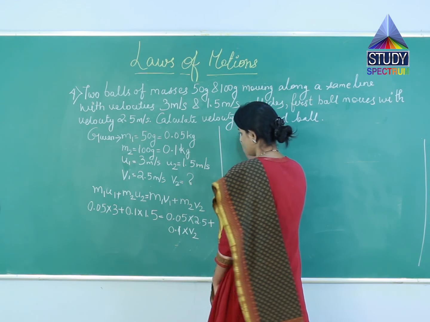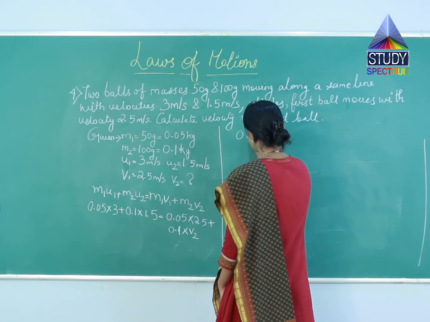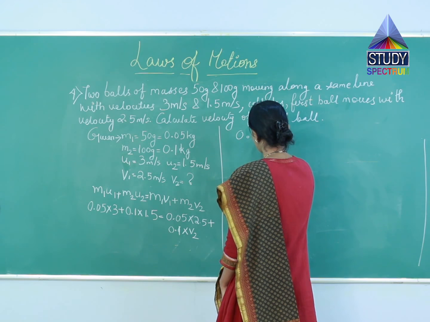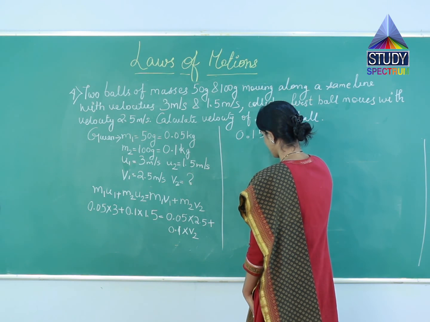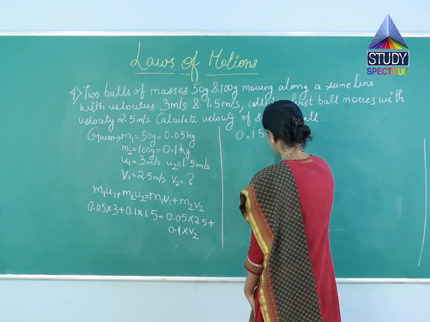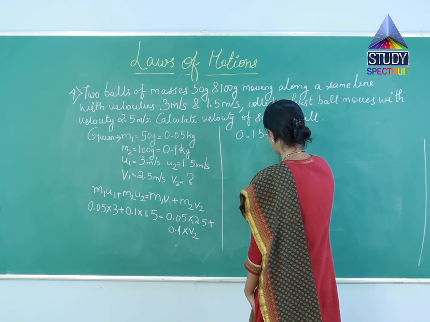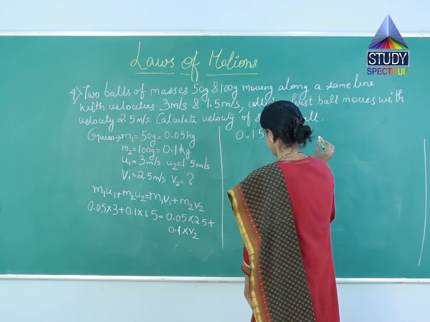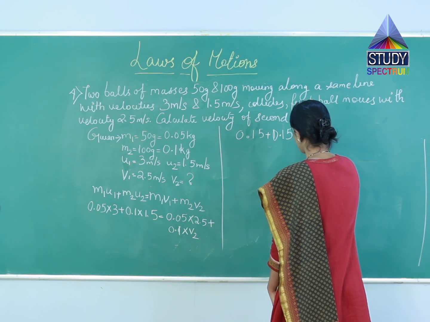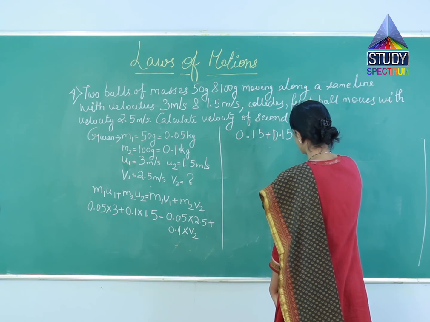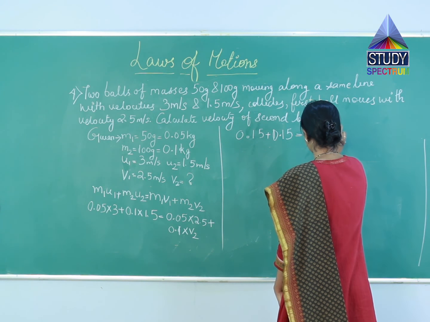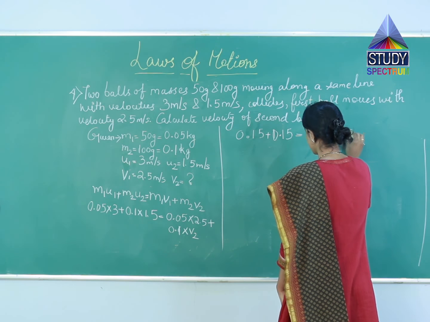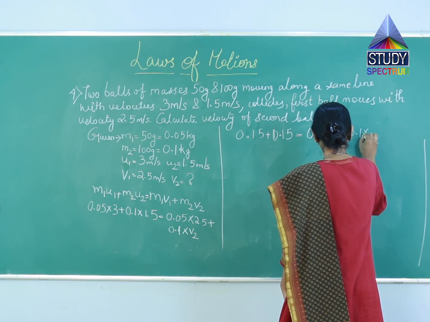So this will become 0.15 plus 0.15 again, which is equal to 0.125 plus 0.1 into v2.